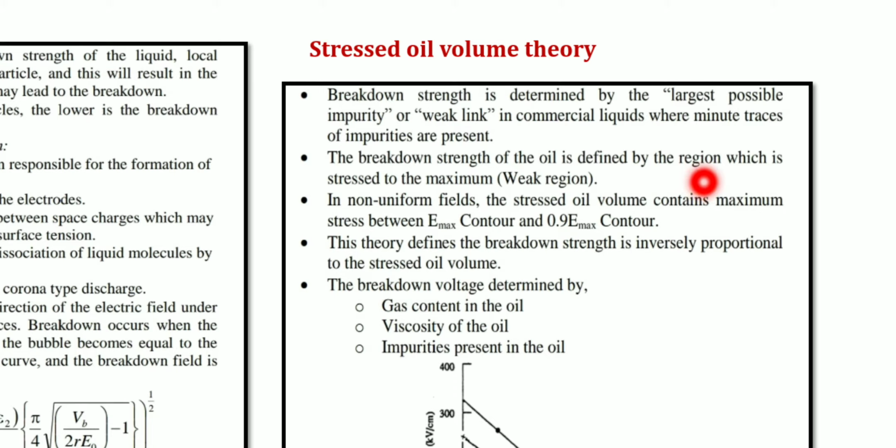In that transformer oil there are suspended impurities like fibrous material. The fibrous material settles down at one side of the oil itself. So the breakdown strength of the oil is mainly defined by a region which is stressed to the maximum extent. If it is stressed to the maximum extent, obviously it will be a weaker region, because impurities are more.